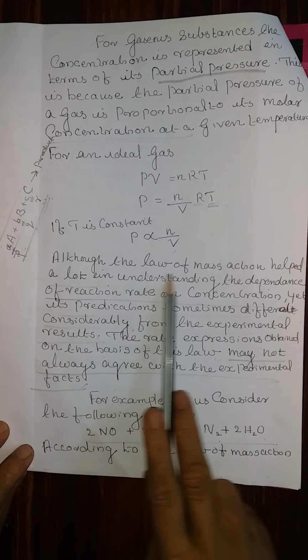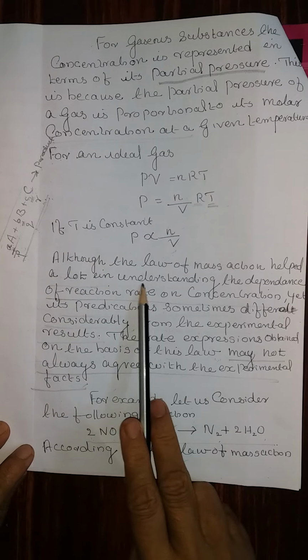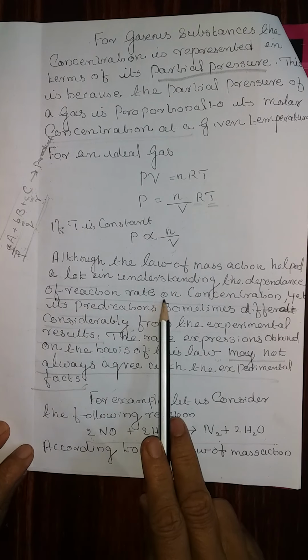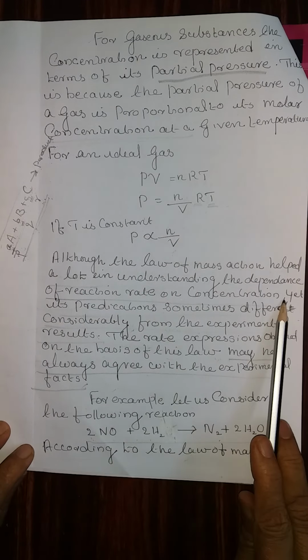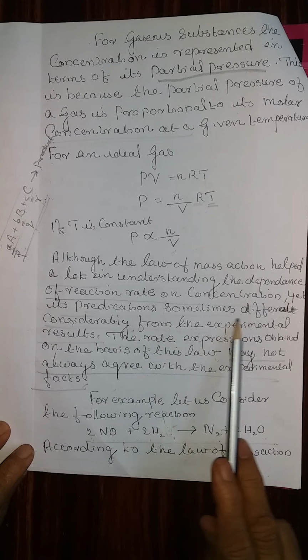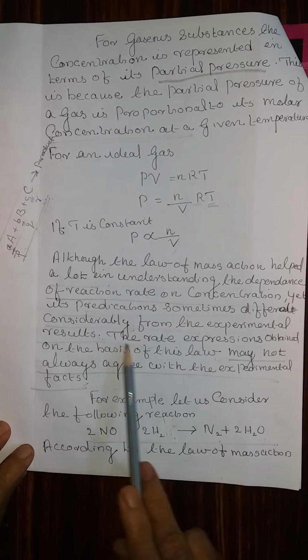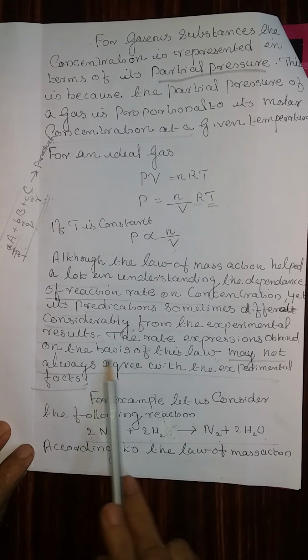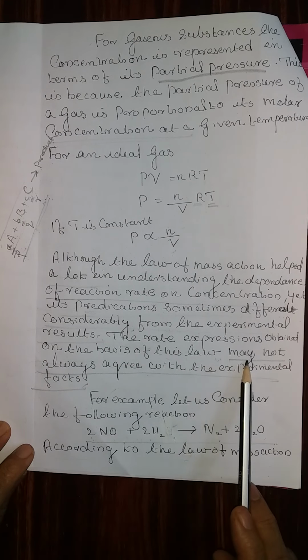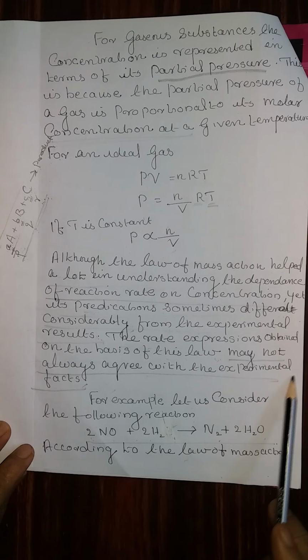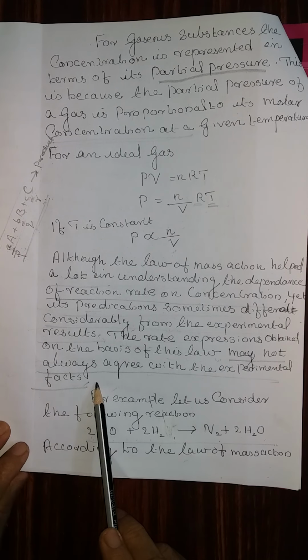Although the law of mass action helped a lot in understanding the dependence of reaction rate on concentration, yet its predictions sometimes differ considerably from the experimental result. The rate expression obtained on the basis of this law may not always agree with the experimental facts.